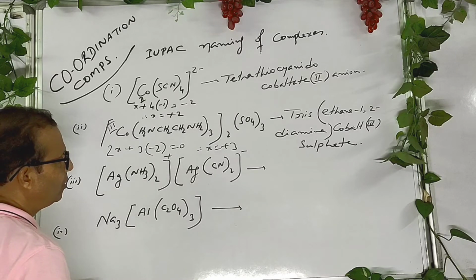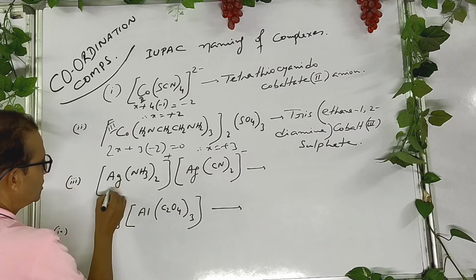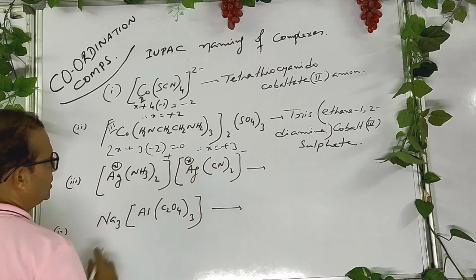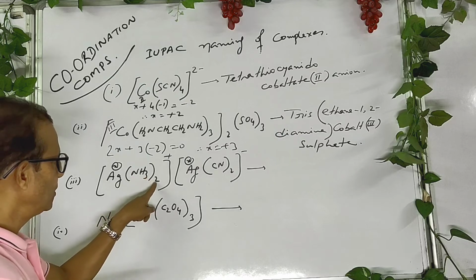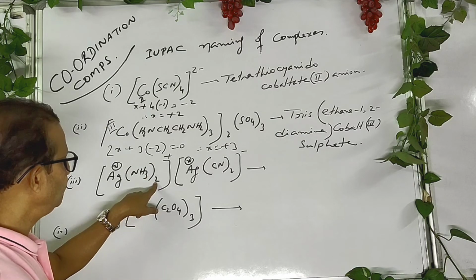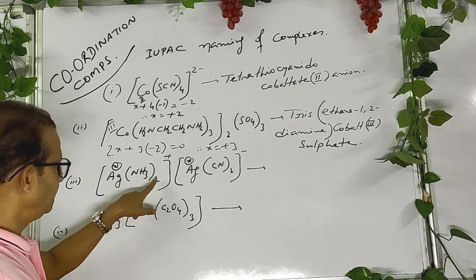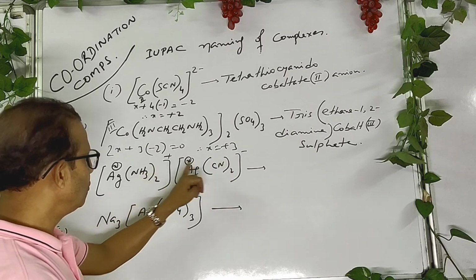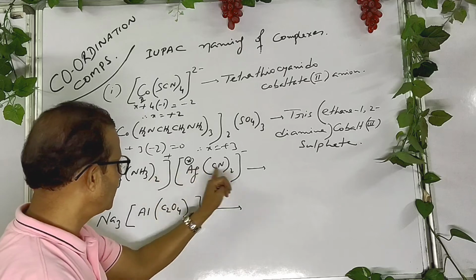How to find the oxidation state? Just consider x and x in both of the cases, because the denticity of the ligand is 2 and here also 2. So the coordination number in both cases is the same.